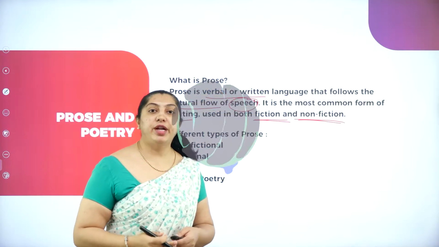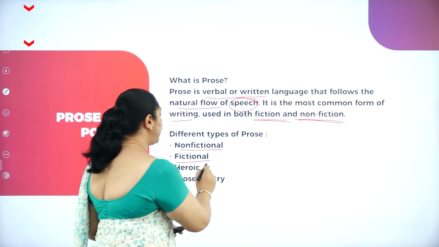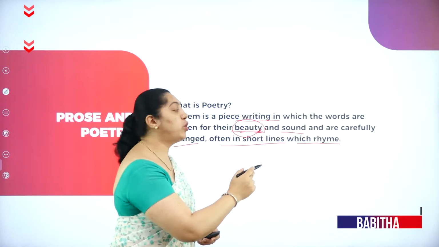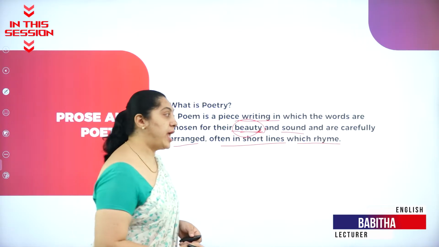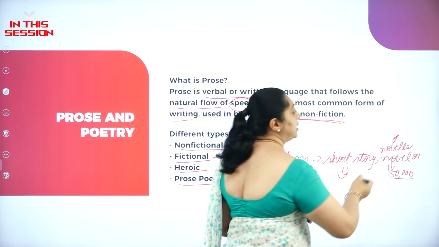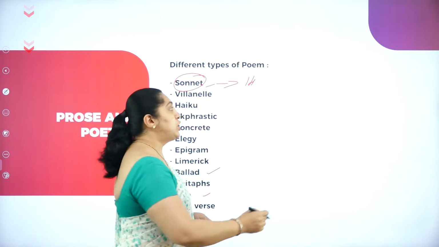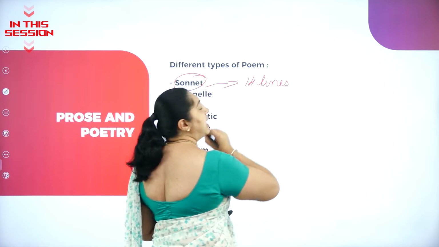There are four different types of prose, and the first one is non-fictional, fictional, heroic, prose poetry, which is compared to a beauty as well as the sound, and it is in short lines where you find the rhyme. It is more than 50,000, then it is novella or a short novel. Sonnet is very important. So how many lines will be there in the sonnet? There will be 14 lines.